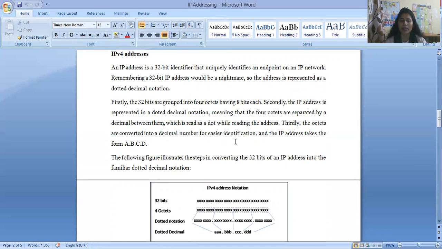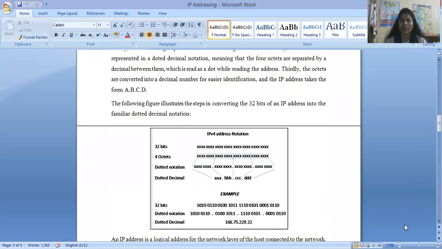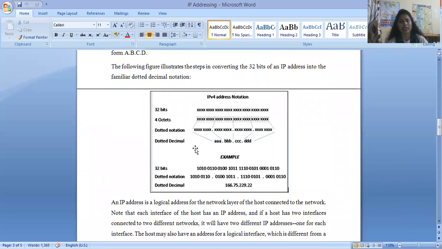Thirdly, the octets are converted into decimal numbers for easier identification, and the IP address takes the form A.B.C.D. Clear? There are also IP address classes A, B, C, D, and E, but mostly IP address classes A, B, C, D are used. So you can see here that the 32 bits can be represented in IPv4 notation. There are 4 octets containing 8 bits in one octet, isn't it?